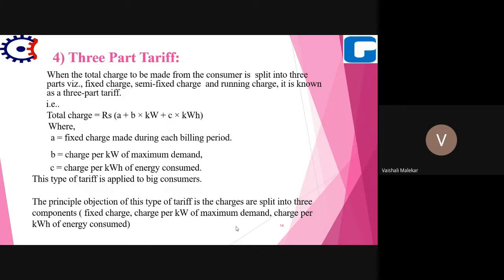So the principal objective of this type of tariff is that the charges are split into three components: fixed charge, charge per kilowatt of maximum demand, and charge per kilowatt hour of energy consumed. So it consists of these three charges: fixed charge, semi-fixed charge, and running charge.